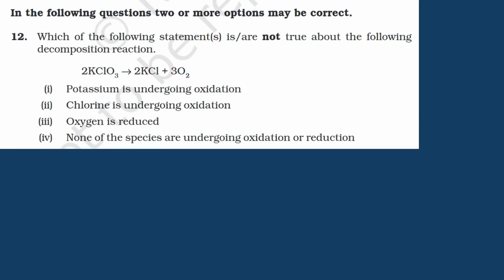Which of the following questions, 2 or more options may be correct? Not necessarily, but it could be 2 or more. Which of these statements are not true about the decomposition reaction? Decomposition reaction, okay. ClO3 is giving you Cl and O2.